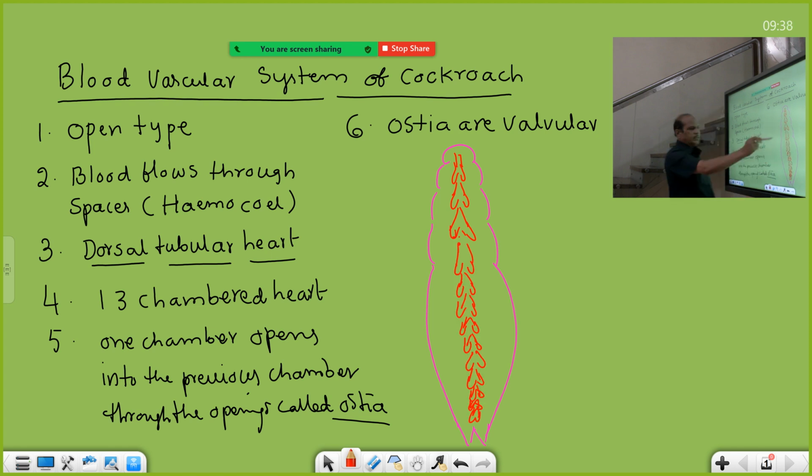The narrow apex of one heart chamber opens into the broad posterior face of the other chamber. This is the narrow anterior face, which opens into the broad posterior face of the previous chamber. So like that, these openings are present on either side of these heart chambers. These are the most important muscles, which help in the circulation of blood.